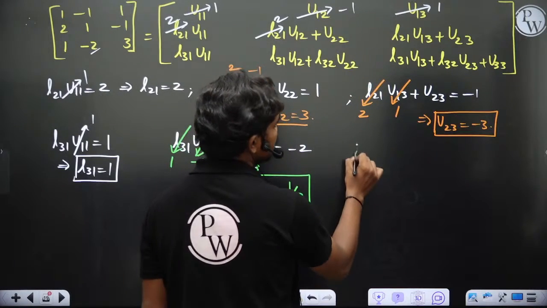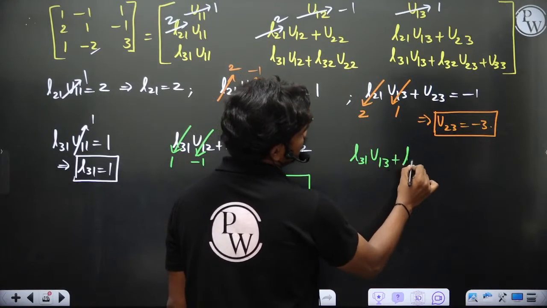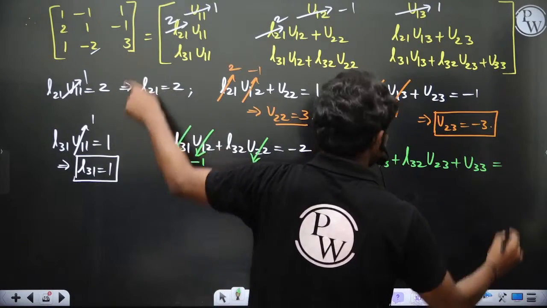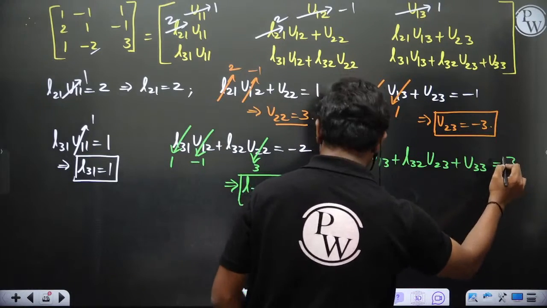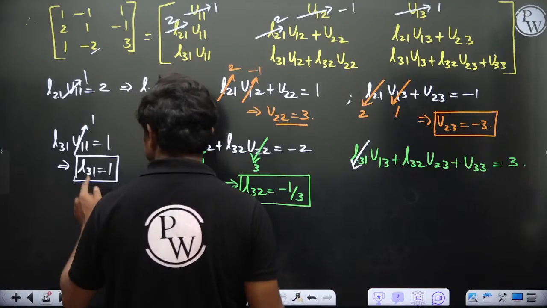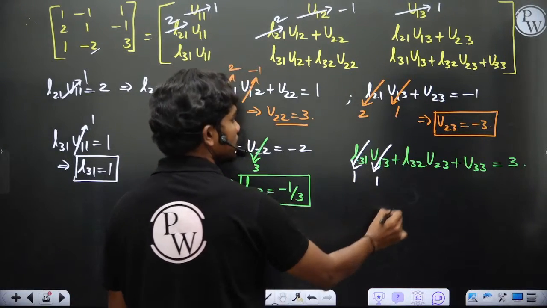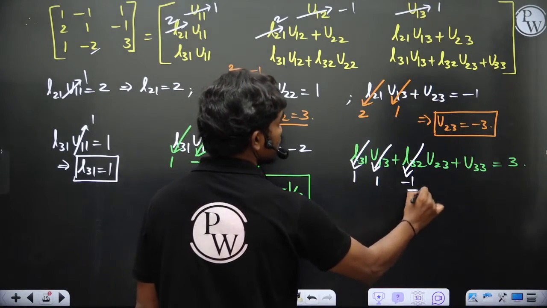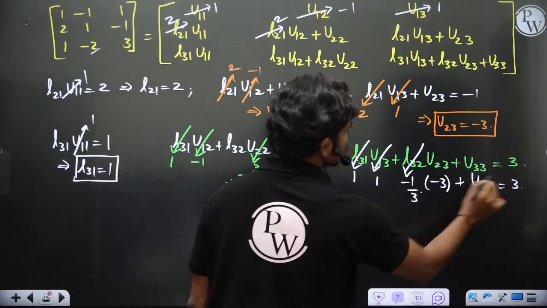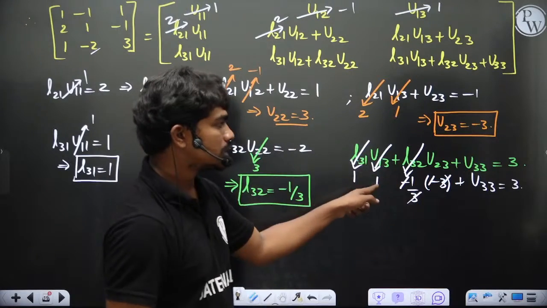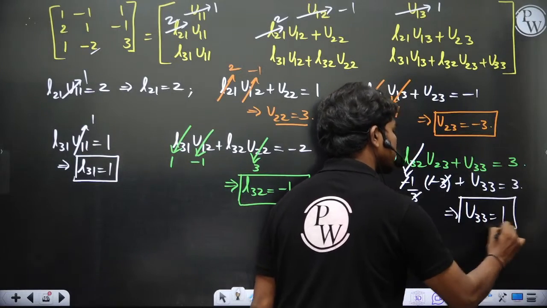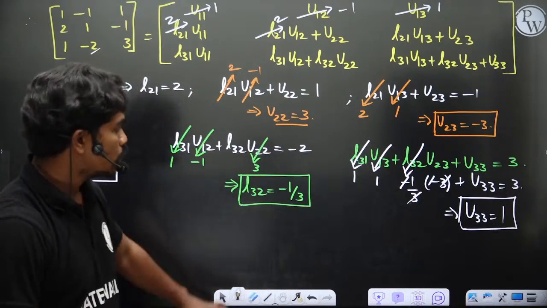Come back here, last element, L31 U13 plus L32 U23 plus U33 is equal to 3. Let's substitute L31, which is 1, U13, this is also 1, L32 is -1/3, U23 is -3, plus U33 is equal to 3. Minus gets cancelled, this is 1. So 1 plus 1 is 2, and 3 minus 2 is 1. So U33 is equal to 1. So you got all the elements of the matrices.